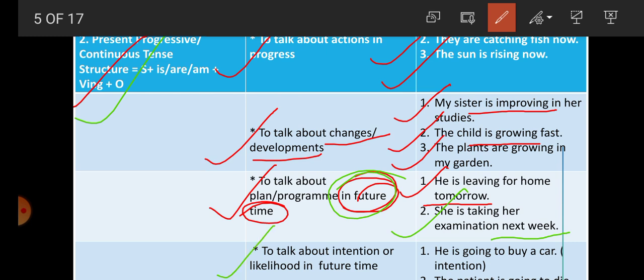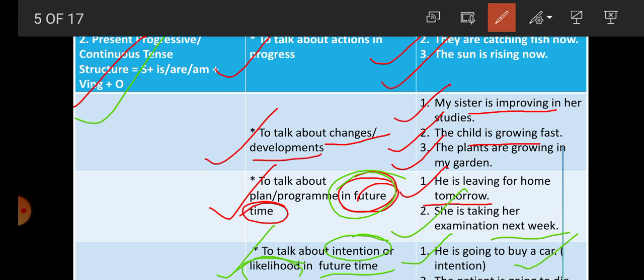Now next one, to talk about intention or likelihood. Students, when we talk about our intention, or what is likely in future time, we write present progressive sentences. For example, he is going to buy a car. This is a type of intention. It indicates that it is his intention to purchase a car, to buy a car. So this sentence indicates intention.